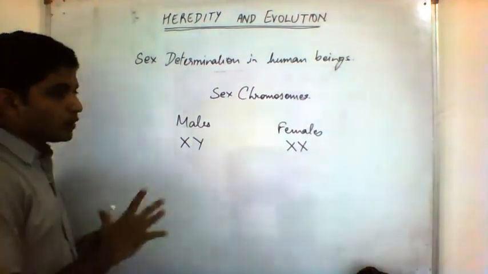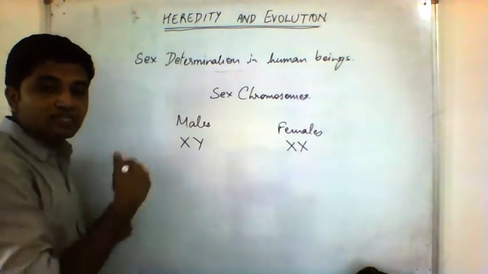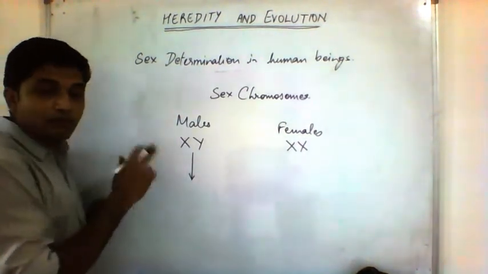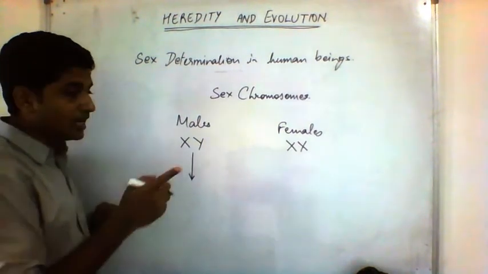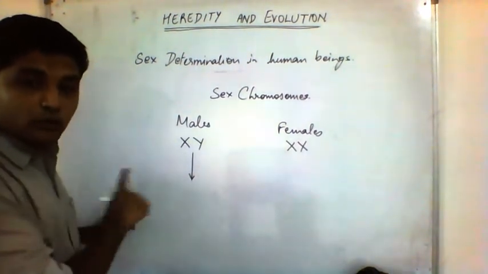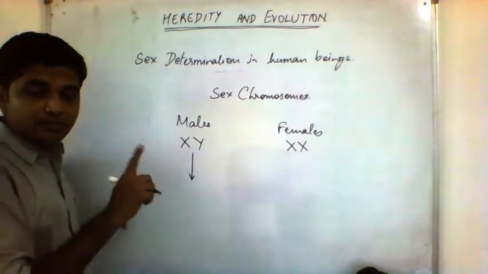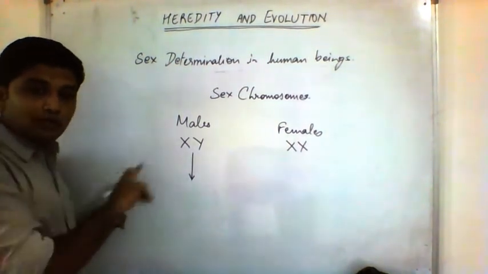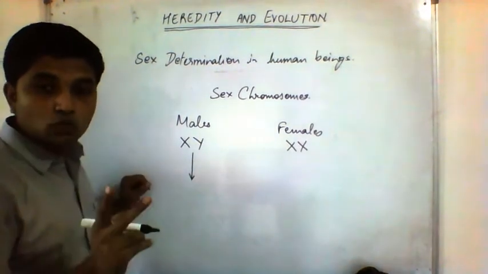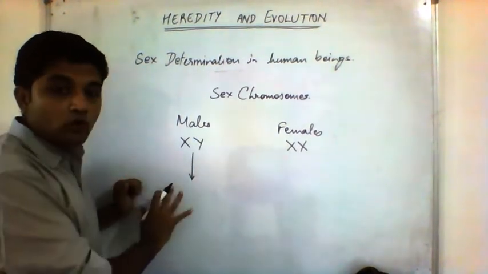Now, when males produce gametes, remember gametes are haploid. They will carry one chromosome from each of the 23 pairs. Out of the 46 chromosomes, gametes do not carry 46.